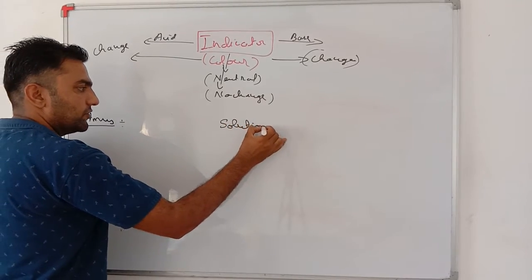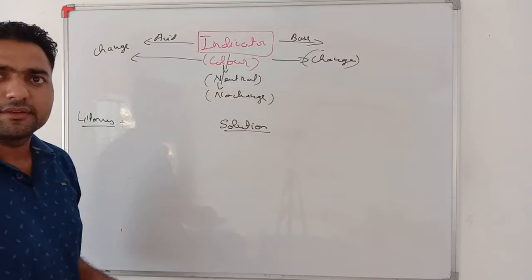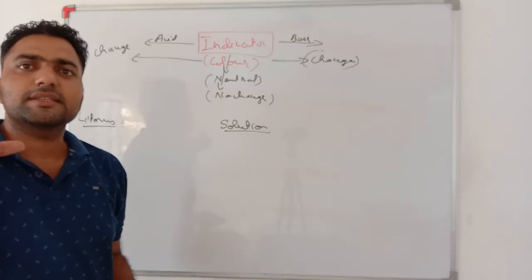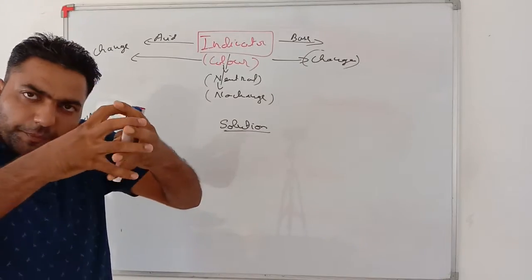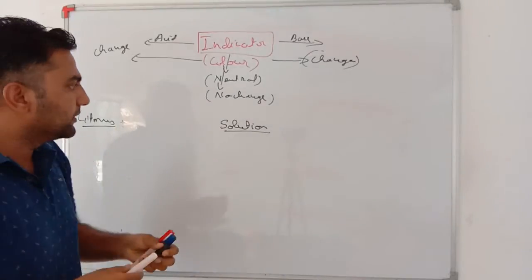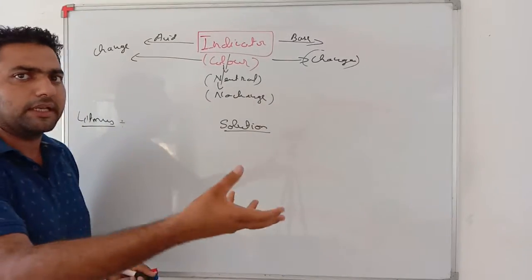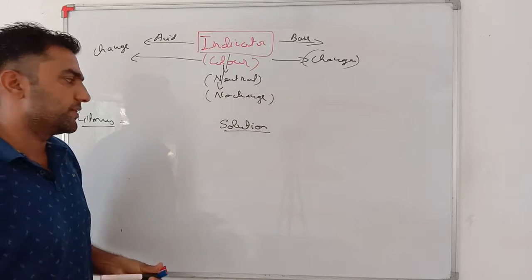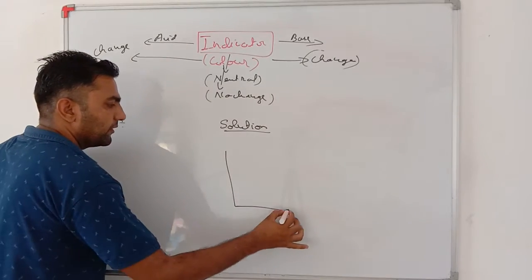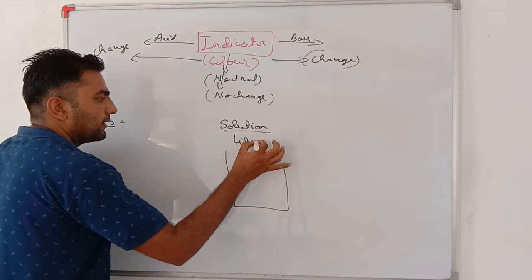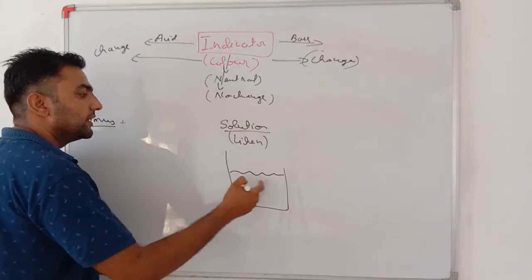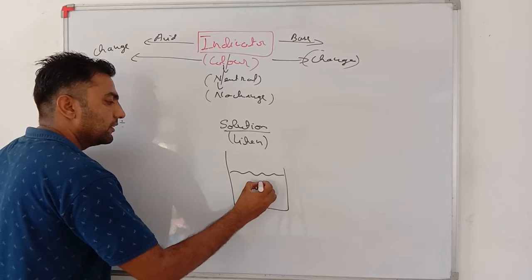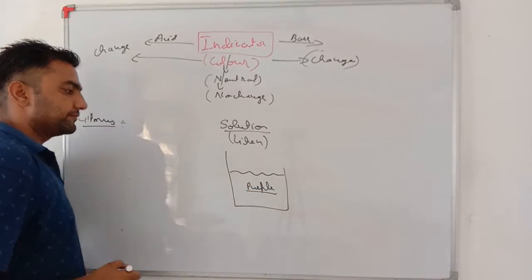What is litmus solution? We have seen lichens near the pond. Lichen is a symbiotic relationship of fungus and algae. If we compress it and extract the liquid, lichen is a plant or green colored material which you will get near the ponds. If I extract the lichen, then I will get a solution that will be purple in color.